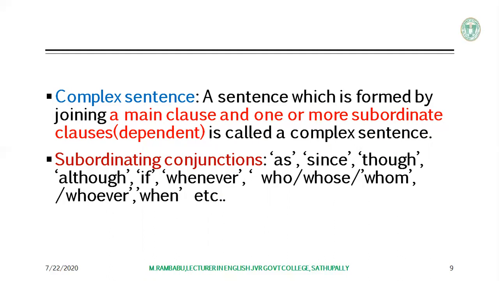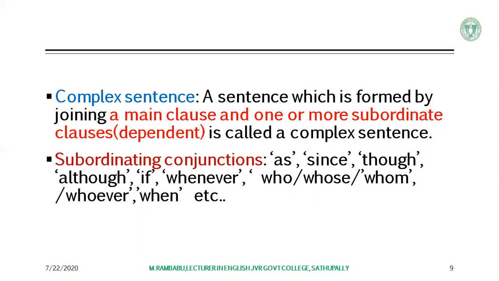What is called a complex sentence? A sentence which is formed by joining a main clause and one or more subordinate clauses is called a complex sentence. Here we find subordinating conjunctions in complex sentences such as as, since, though, although, if, whenever, who, whose, whom, whoever, when, etc. This is about the kinds of sentences.